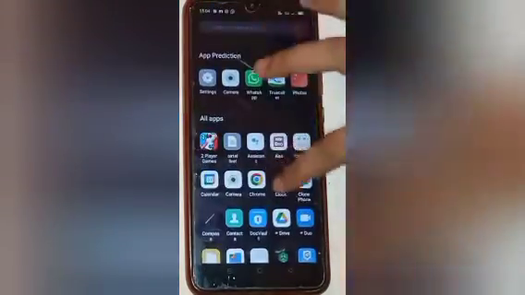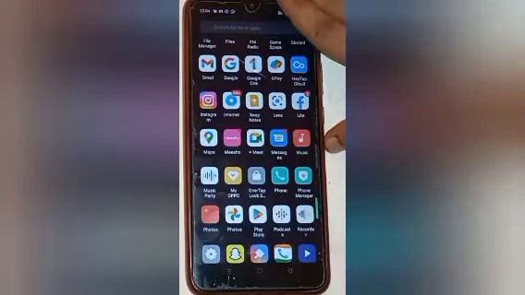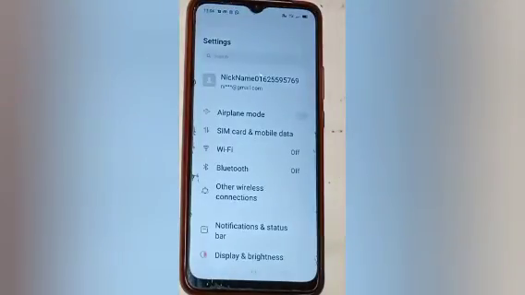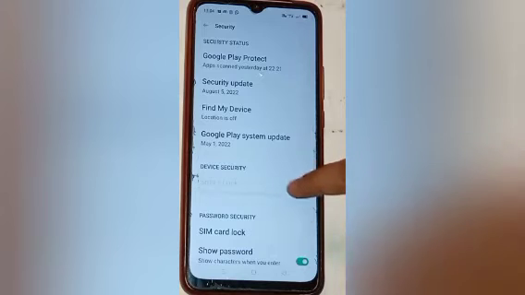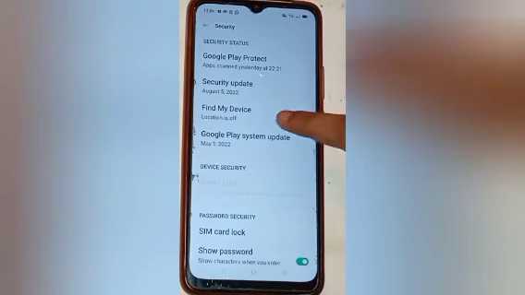Firstly, scroll up and move to the settings icon. Click on the settings icon. Now you will see many options here. Scroll up some more and click on the security option. Click on security. Now you will see many more options here, and here you will see the Find My Device